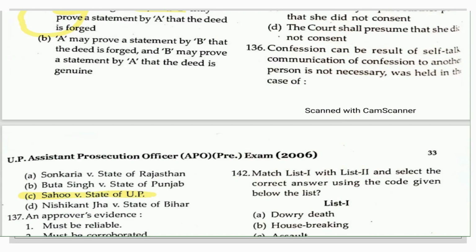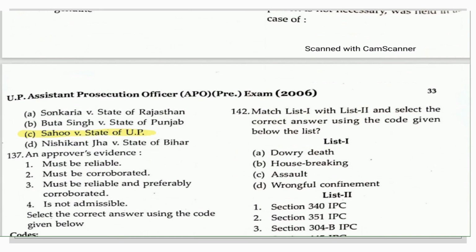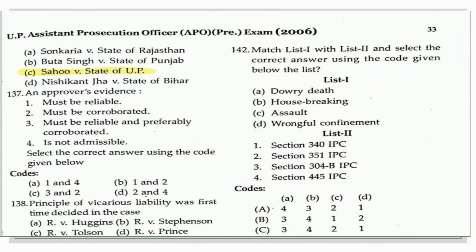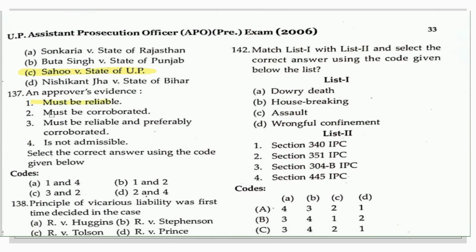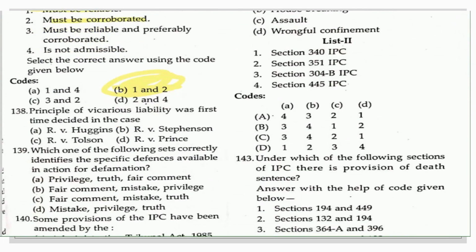Another question here is about an approver's evidence, the person who is giving evidence of any fact. The options are: must be reliable, must be corroborated, must be reliable and preferably corroborated, is not admissible. And the options based on the code are 1 and 4, 3 and 2, 2 and 4, and 1 and 2. The right answer is that it must be reliable and it must be corroborated, and then in that case it can be taken into account. So option B is correct here. Okay, moving towards the next question.